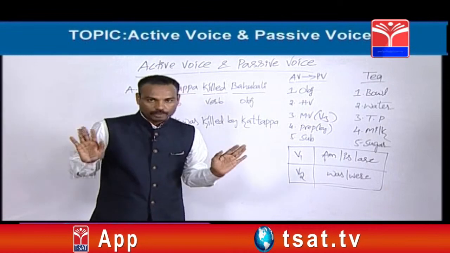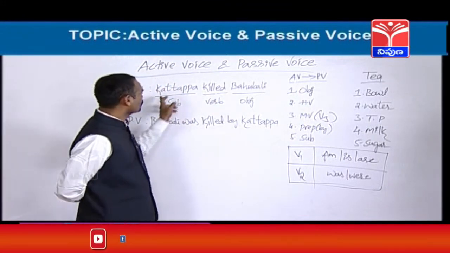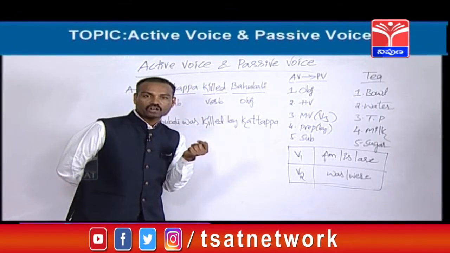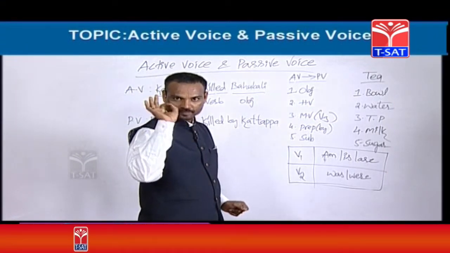We can take it as it is, no problem at all. Then let's see whether the helping verb is given or not. This is the subject, this is the object, this is the verb. There is no helping verb at all. So friends, now I am going to tell you another beautiful technique.